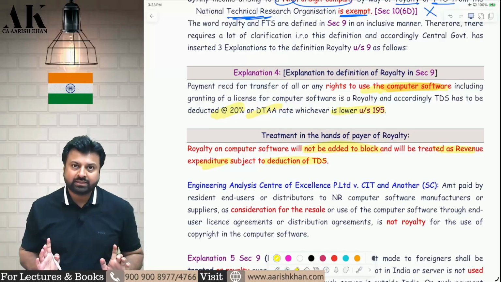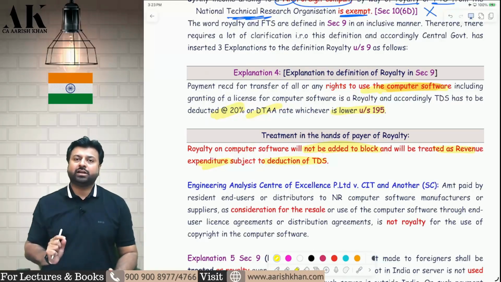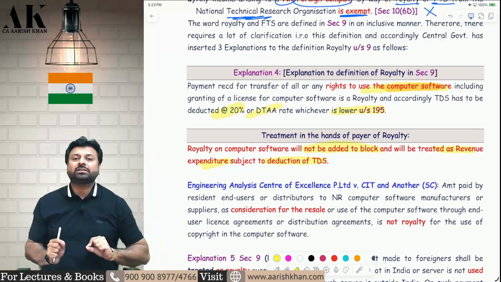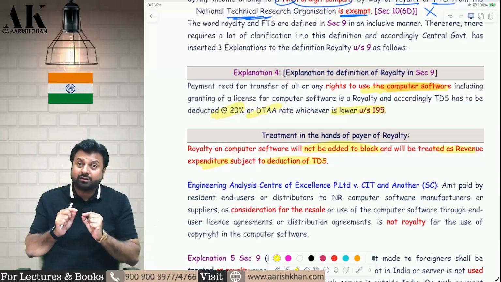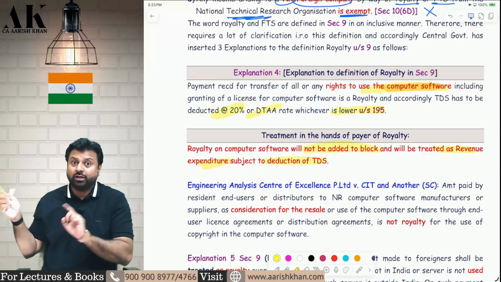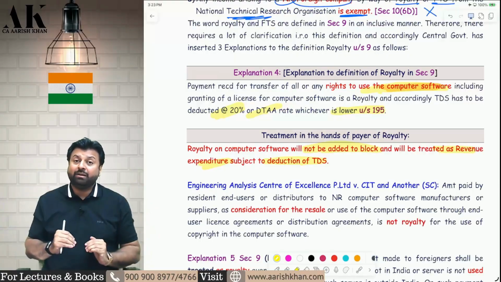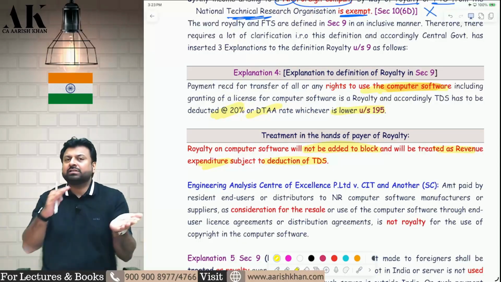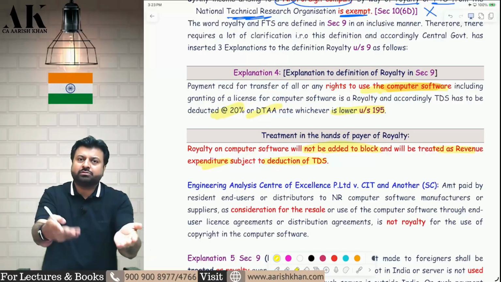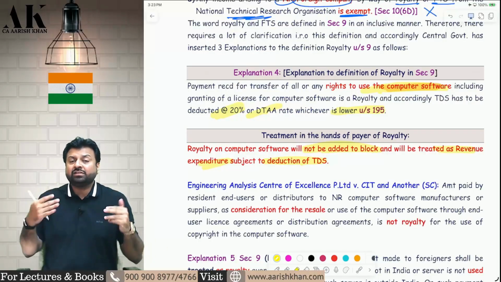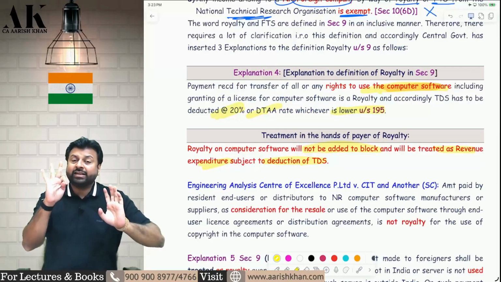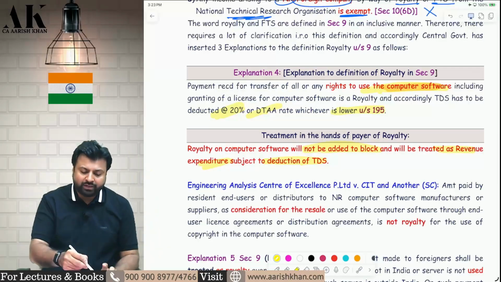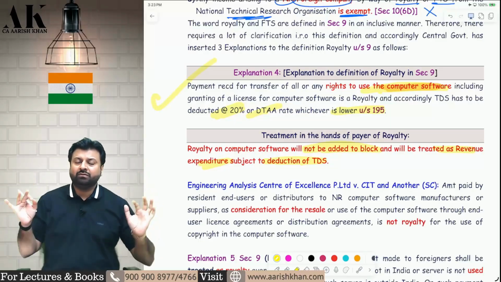So remember, always check the nature of the service that you are taking. If you are taking the rights in respect of computer software, then it is a royalty. But if you are taking the computer software to resell it, you are not taking the rights of the computer software. You are taking the computer software to resell, or for your end use in the business. Suppose I am taking software for the purpose of encryption for my students for giving lectures, then that is for end use. Or if I am taking the computer software for resale. So these are three different things. If I take the rights of computer software, then it is a royalty. It's an expense, 115A will apply.